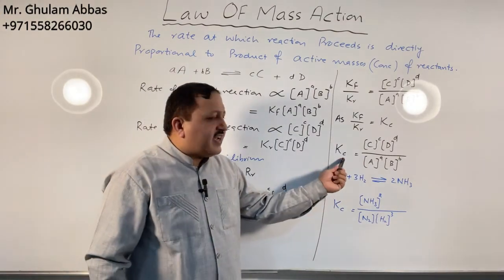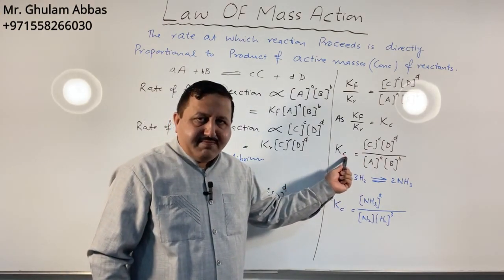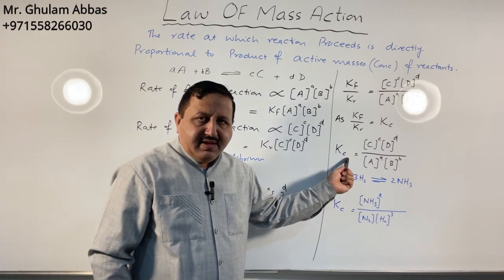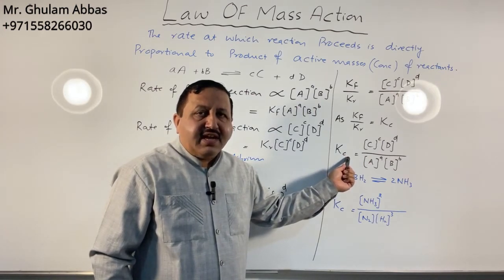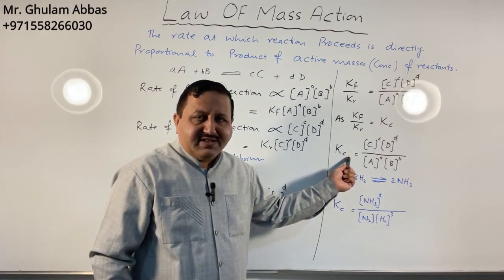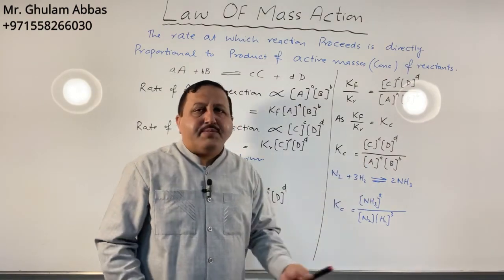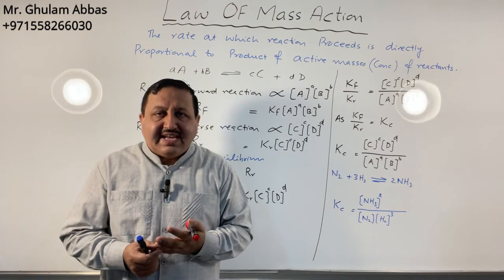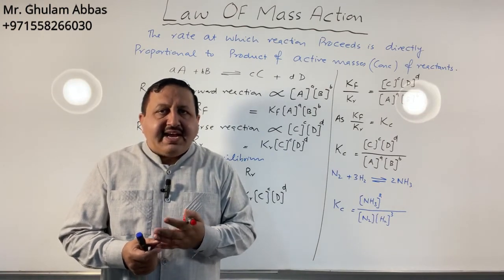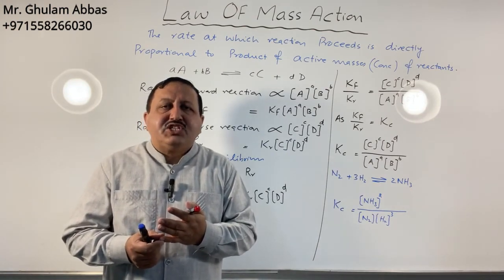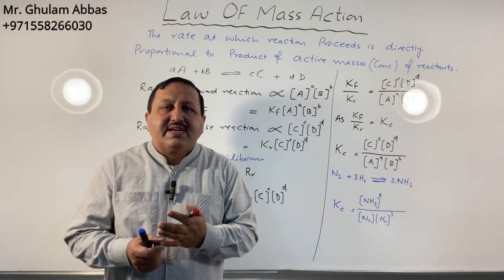If the value of Kc is less than 1, it means that the reaction proceeds in the forward direction, because reactants are more, products are less. And at equilibrium, the concentration of reactants and products should be equal.